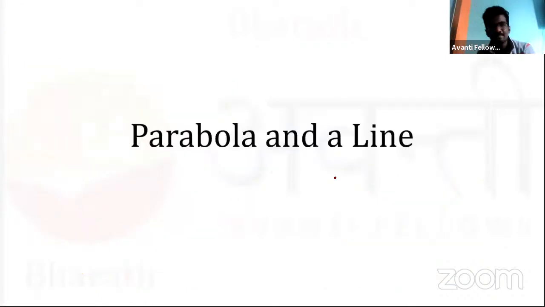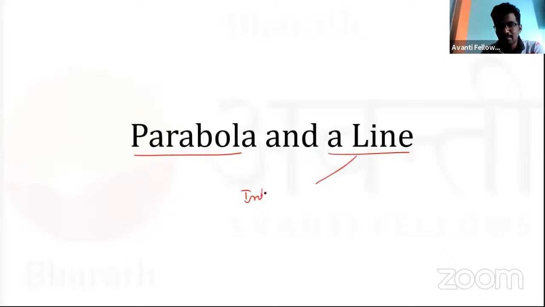Fine, nice. So the most important part in the parabola, theoretically what you need to learn, is the combination of the parabola and a line. This line can be any line. It can be a line that intersects the parabola. It can be a line that touches at only one point, right? That we call a tangent, correct?